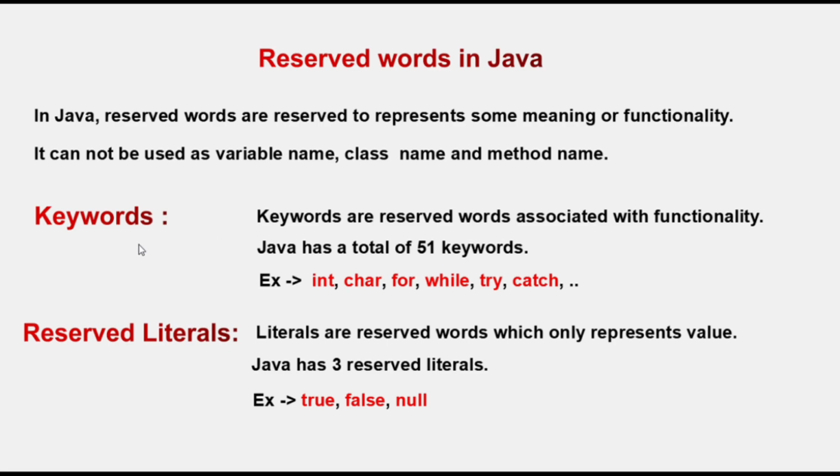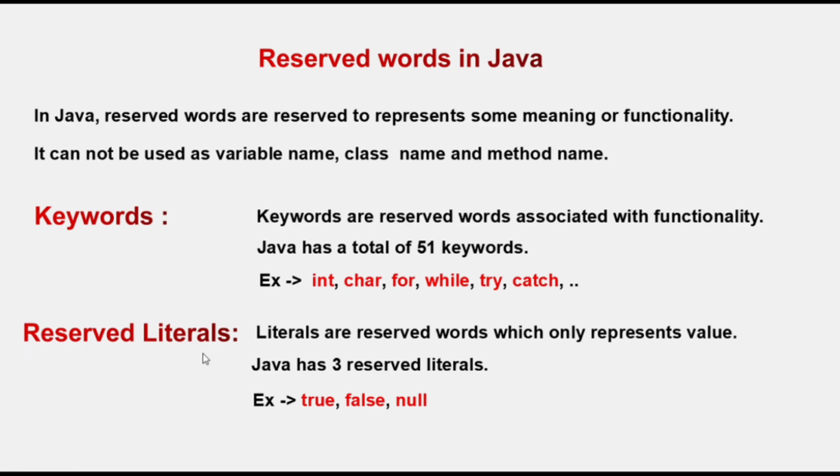So first we will see what is keywords in Java. So keywords are reserved words associated with functionality. So in Java we have total 51 keywords and these keywords represent some functionality. So while writing our Java code we use these keywords. So let's say int, char, for, while, try, catch. There are many keywords in Java which represent some functionality, right? So these words we cannot use as a variable name, class name or method name. So while writing our code, we use these keywords to write our logic in Java.